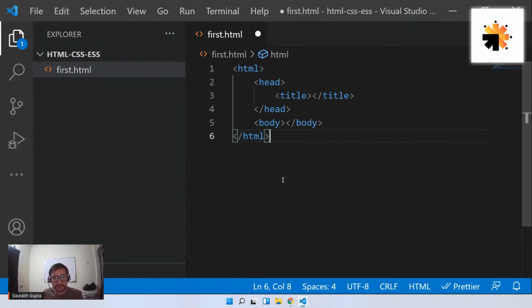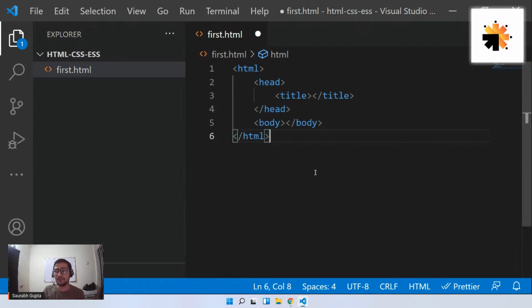Is that clear, everyone? Guys, please use live server. Don't worry, I'm going to use it from tomorrow. Today, but first see, live server is not the only option. So we should also know how to run it without live server. That's why I'm showing you this. From tomorrow, I'll start using live server. So don't worry, but you should also understand how to run your pages without live server.